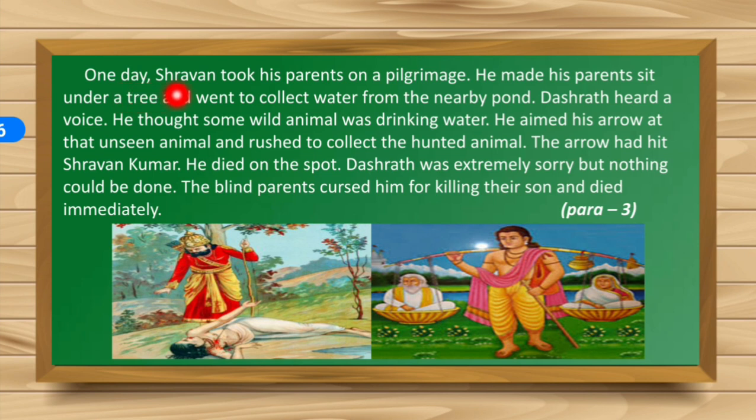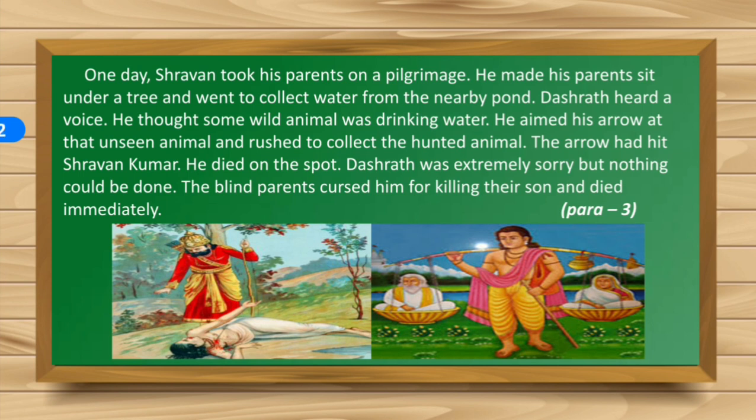One day, Shravan took his parents on a pilgrimage. He made his parents sit under a tree and went to collect water from the nearby pond. Dashrath heard a voice. He thought some wild animal was drinking water. He aimed his arrow at the unseen animal and rushed to collect the animal.